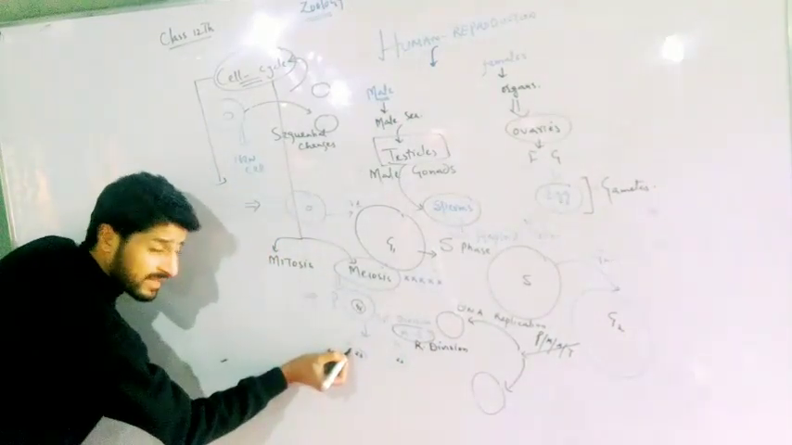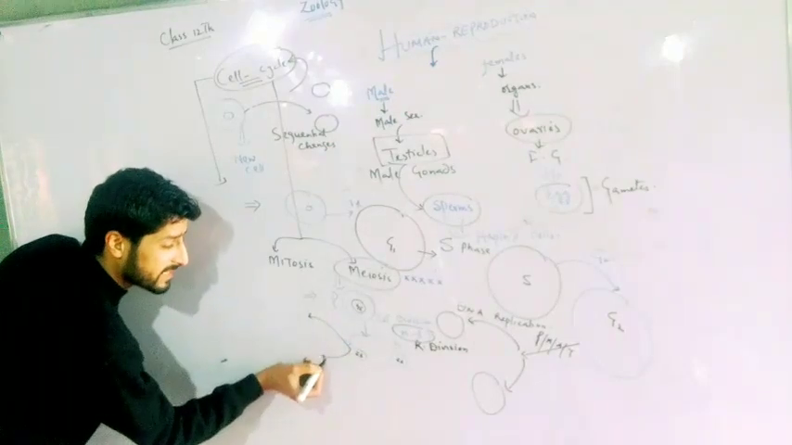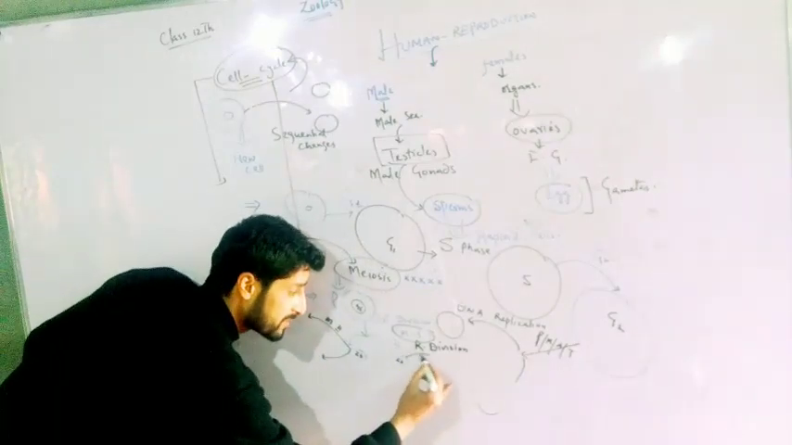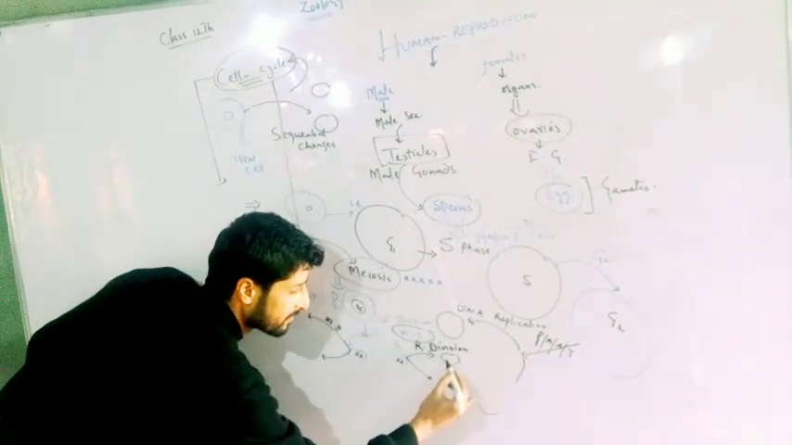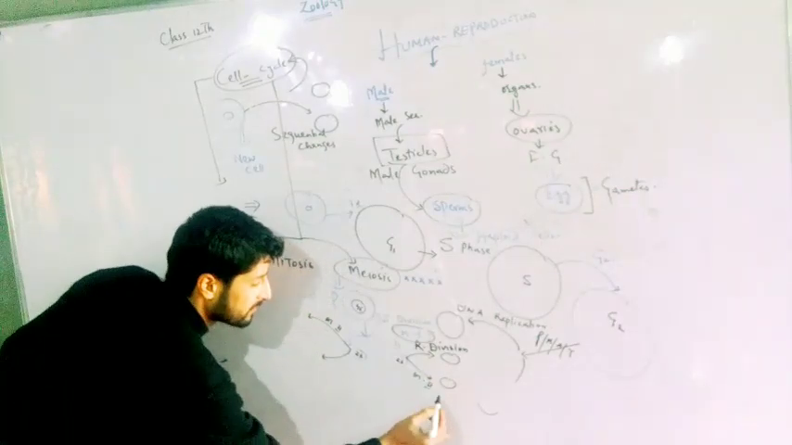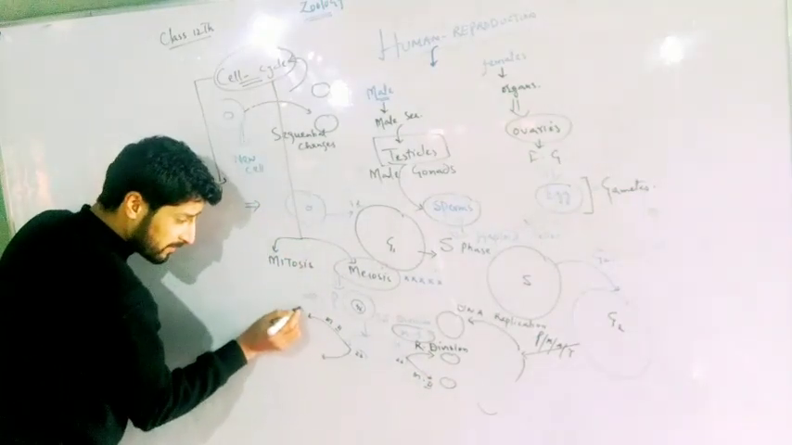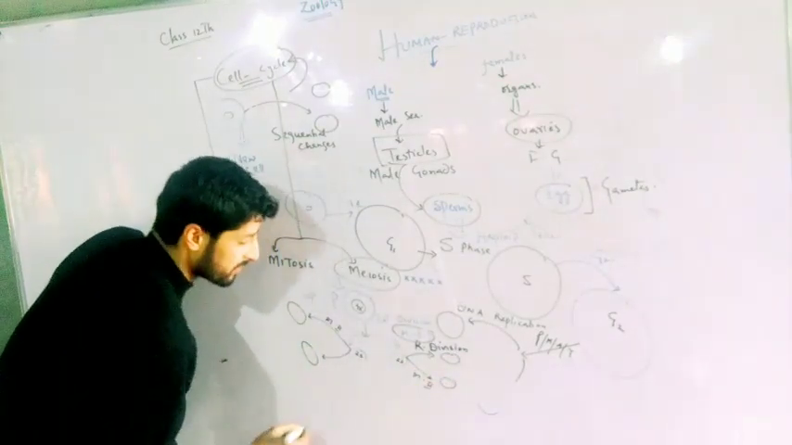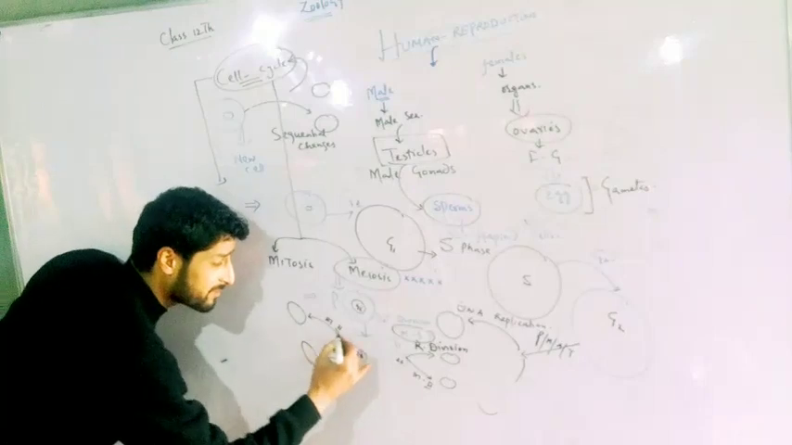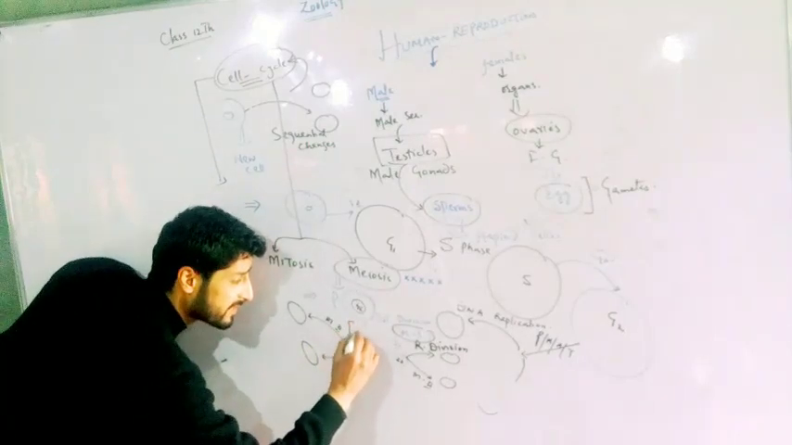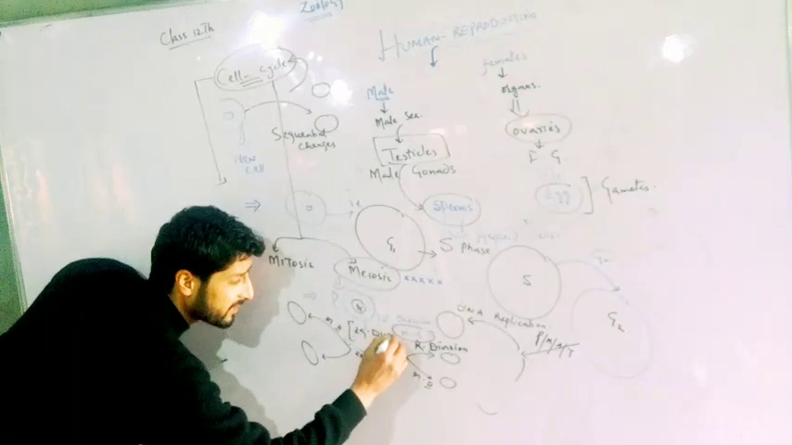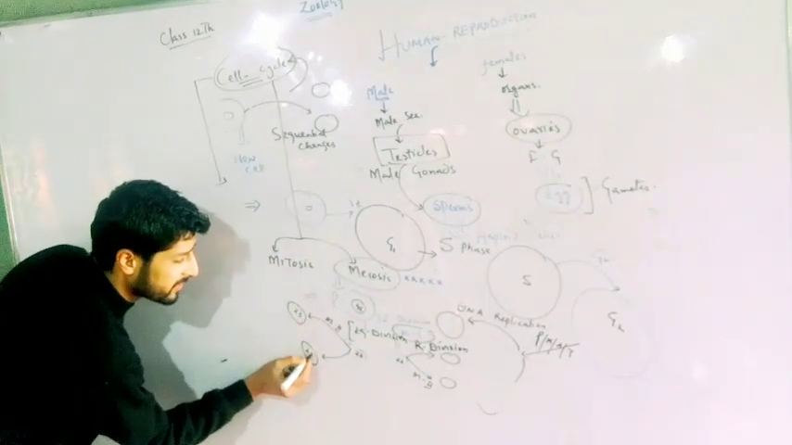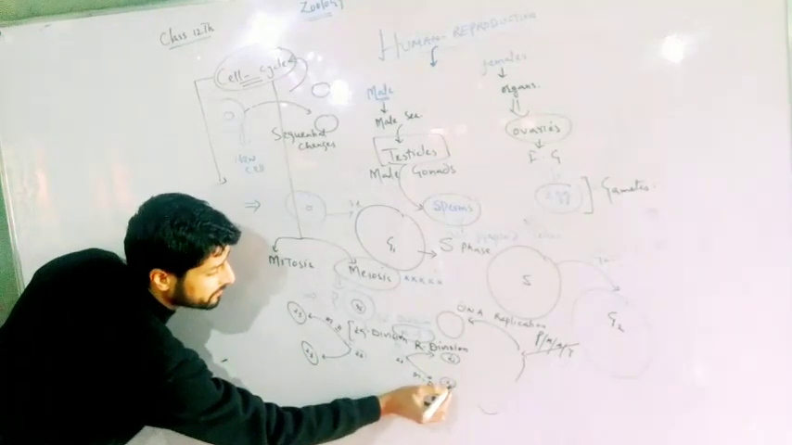Then it is these daughter cells that undergo meiosis 2, and in meiosis 2, two daughter cells are formed from each. And you also know from class 11 that meiosis 2 is also equational division. When I say equational division, I mean the chromosome number will remain the same, 23, 23, 23, 23.